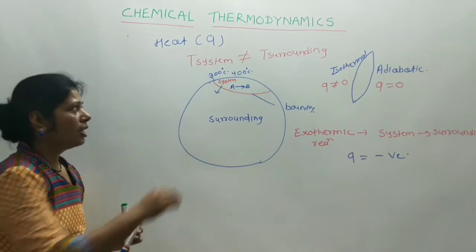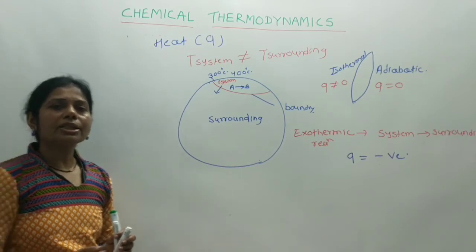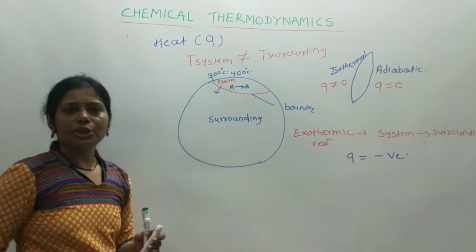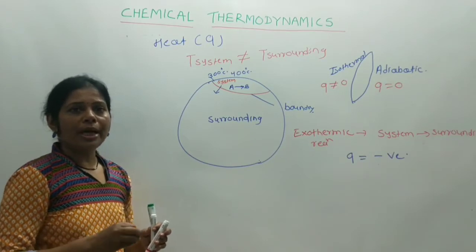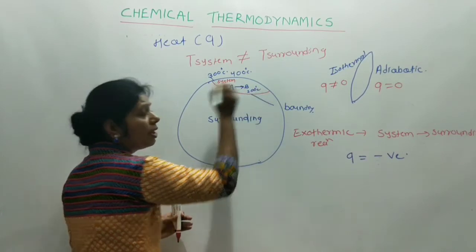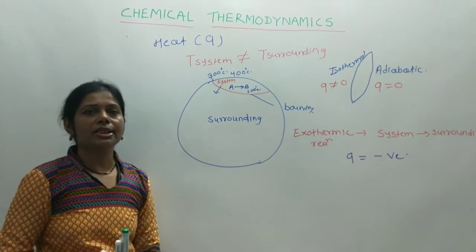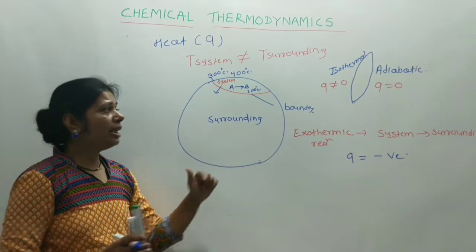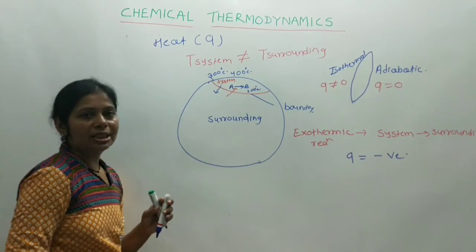Now in the second case, suppose this reaction is endothermic reaction. Now endothermic reaction takes place by the absorption of heat. Now initial temperature, suppose 300 degrees Celsius. Now heat is absorbed from the room, and therefore temperature decreases and it becomes about 200 degrees Celsius. But isothermal process, therefore we want to maintain the temperature at 300 degrees Celsius. Then what happens? Further we open one of the windows, but here the heat is transferred from surrounding to system.